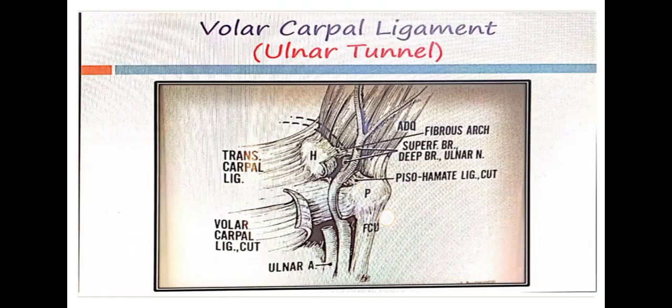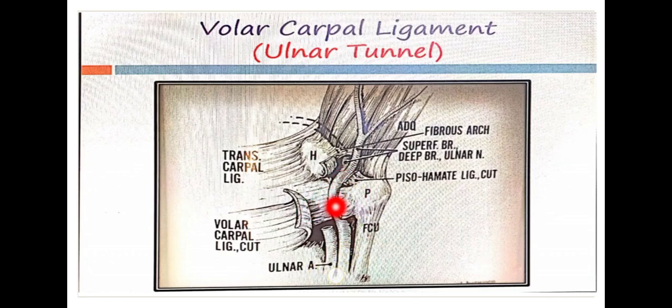See, the ulnar nerve is leaving the forearm and passes superficial to the flexor retinaculum, lateral to the pisiform bone, and it passes through a tunnel. This is the tunnel.